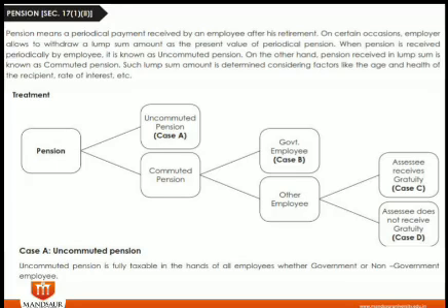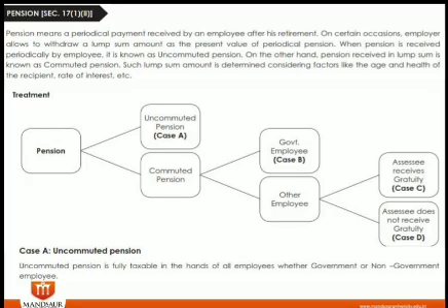So there is another treatment you can see in a chart, that is the pension. Pension in case of uncommuted pension is case A, and then the pension that is commuted. Uncommuted pension means a person is getting his pension every month as per the rules of employment. And the second is commuted pension. Commuted pension means that due to the requirement or urgency of cash, a person commutes his pension and takes a lump sum amount.